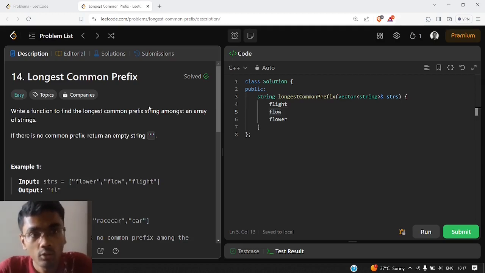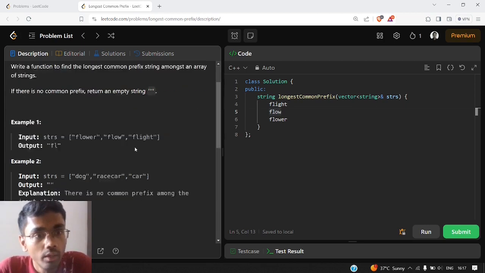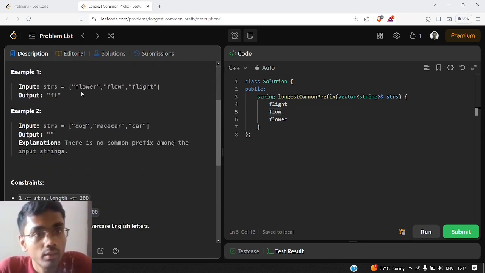So hello everyone, let us solve another LeetCode question, that is longest common prefix. The question says: write a function to find the longest common prefix string amongst an array of strings. If there is no common prefix, we need to return an empty string. Let us see the first example and try to understand it.